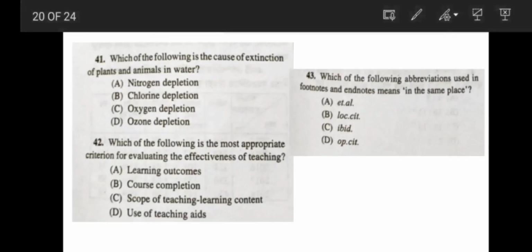Okay. Next question, which of the following is the cause of extinction of plants and animals in water? Obviously, the plants and animals in water may get extinct when there is oxygen depletion. So, the correct answer is option C. Next, which of the following is the most appropriate criteria for evaluating the effectiveness of teaching? Your effectiveness of teaching can be evaluated by evaluating the learning outcomes. So, the correct answer is option A. Next, which of the following abbreviations used in footnotes and endnotes means in the same place? In the same place means IBID.